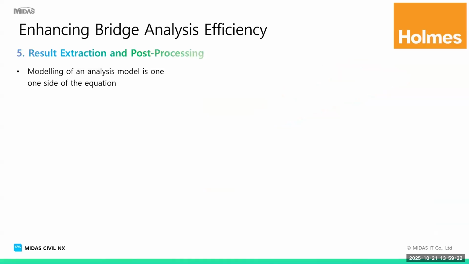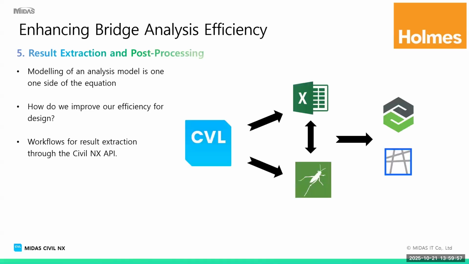Now, I know Pranav will show you all of the fancy things that Midas can do. Probably what I've used the most so far is the results extraction tool out of Midas. When we set up a model, the analysis is done in Midas. We still need to get those results out and we need to do design. As the span length increases and the bridge gets wider or the piles get deeper, those results need to be re-extracted and the design needs to be updated to account for those changes. So how do we do that a bit more efficiently?